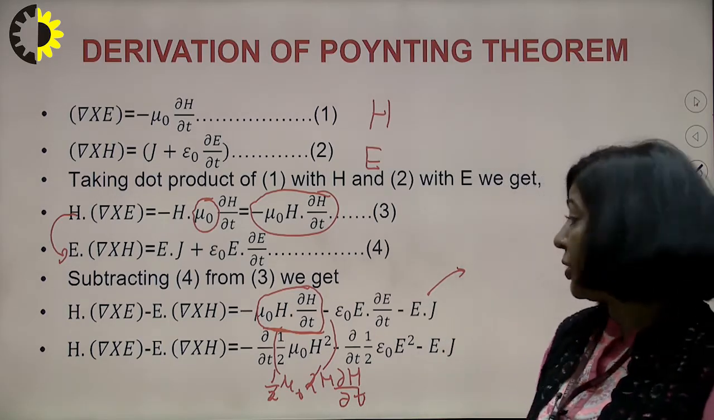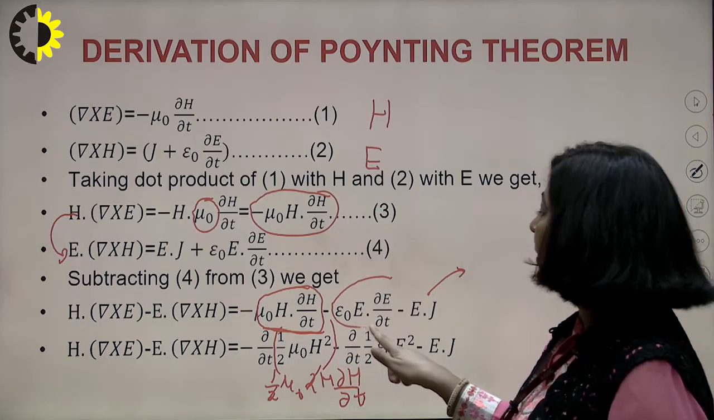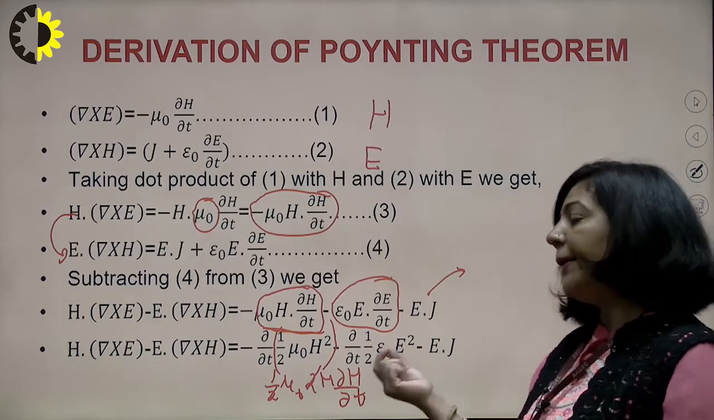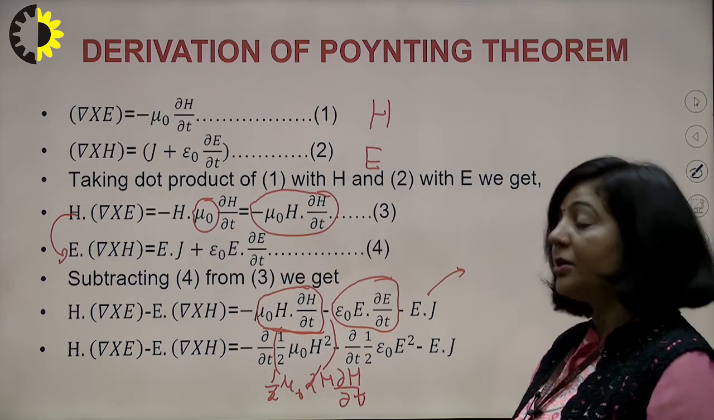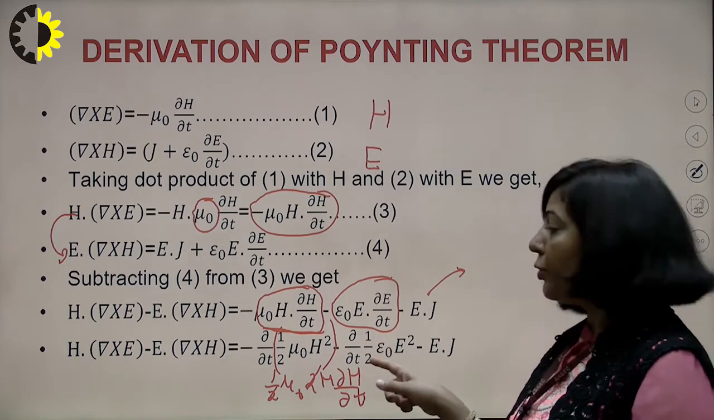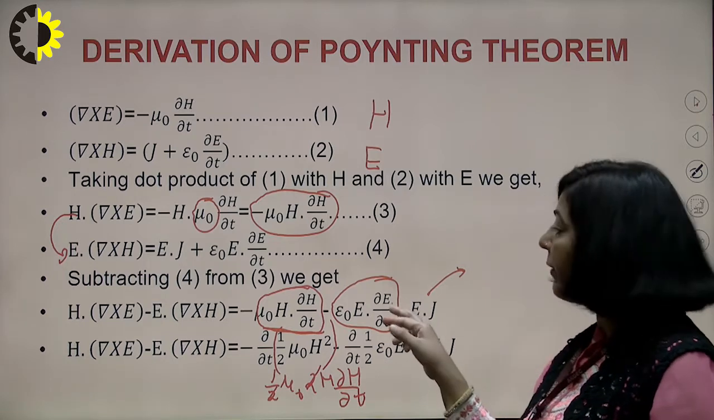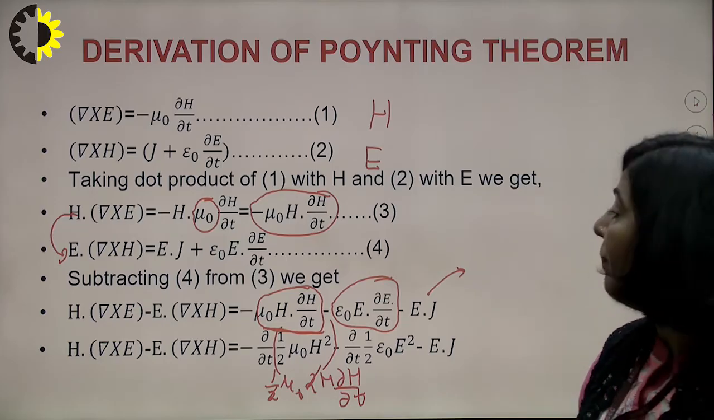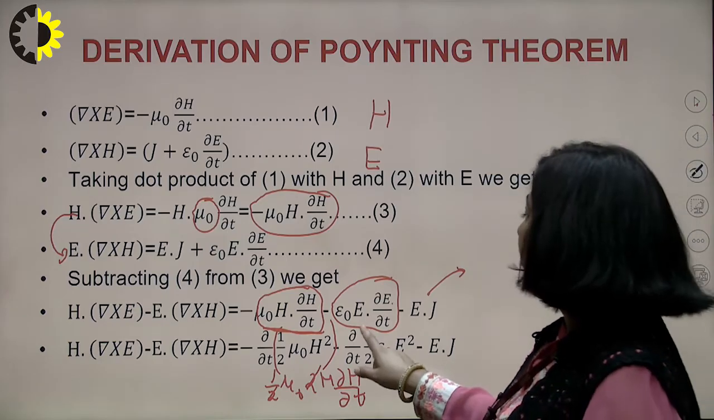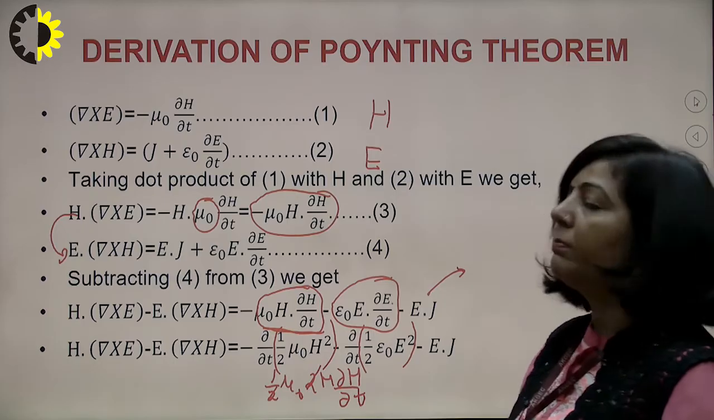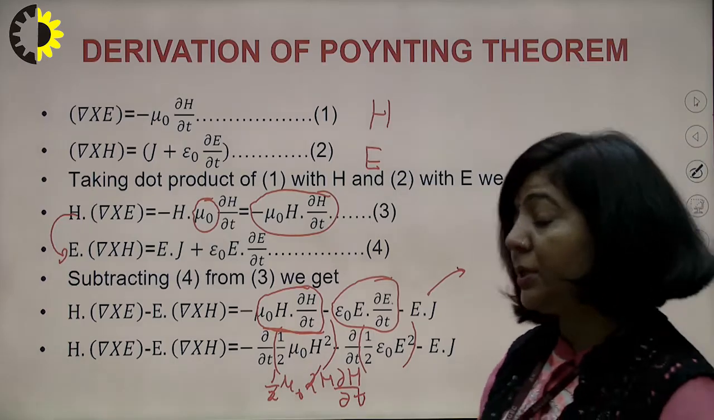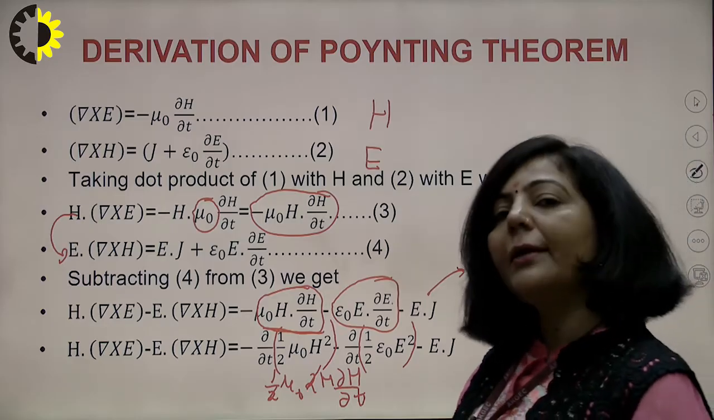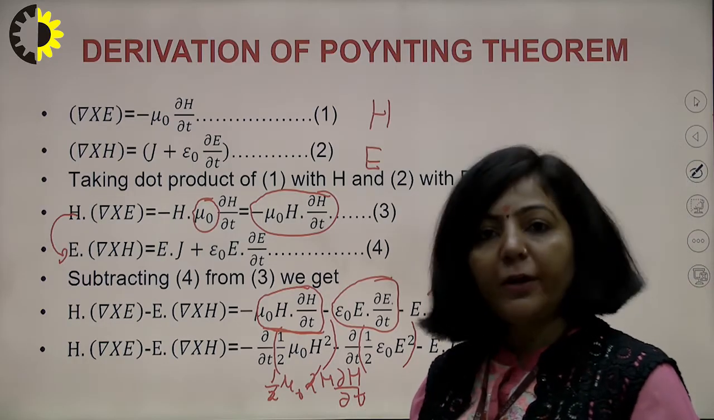Following similar logic, your second term, epsilon naught E dot del E by del t, is written as del by del t of half epsilon naught E square. If you differentiate it, you will get the same term. And why have I written it like this? Because this half epsilon naught E square is the electrostatic potential energy, or you can say energy per unit volume in case of electrostatics.